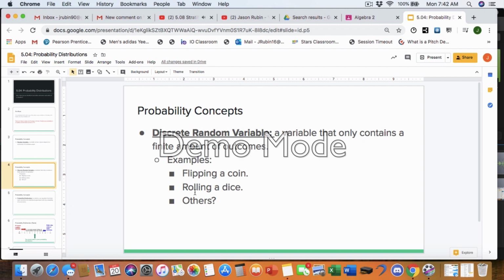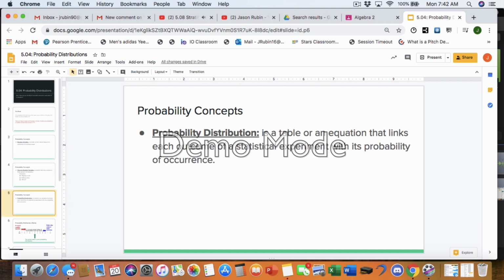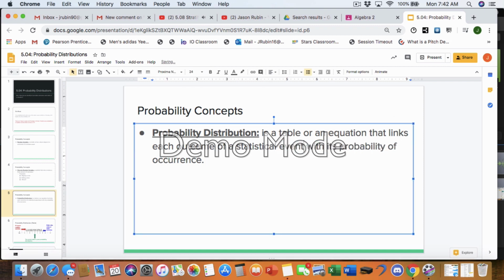You can't roll 2 1/4 on a dice. That's what we mean by a discrete random variable. And then a probability distribution is simply a table or equation that links each outcome of a statistical experiment or a statistical event with its probability of occurrence.